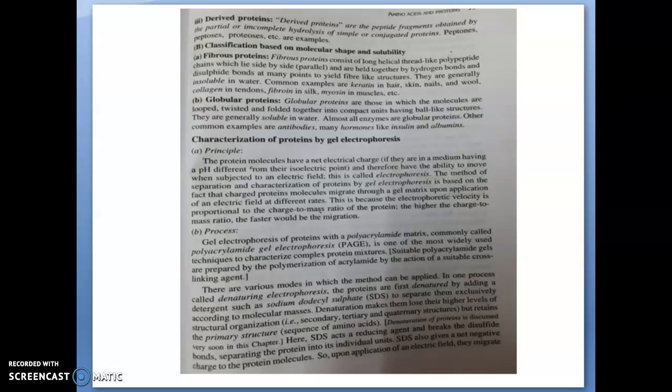The other common examples are antibodies, hormones like insulin, and albumins. These are the examples of globular proteins.